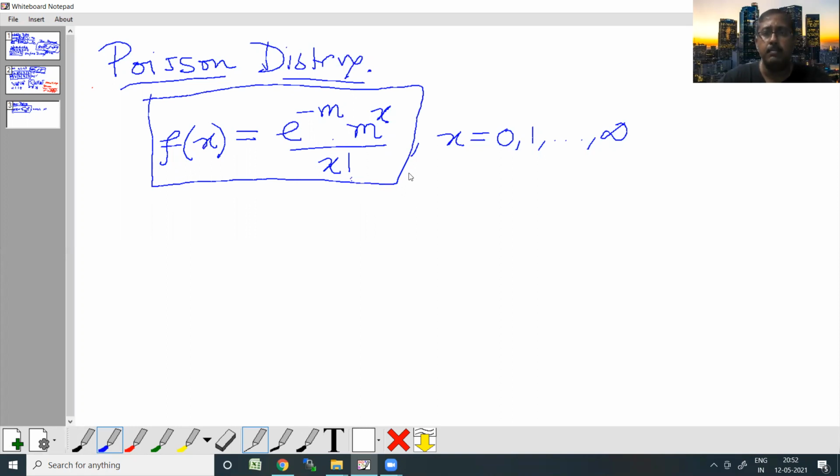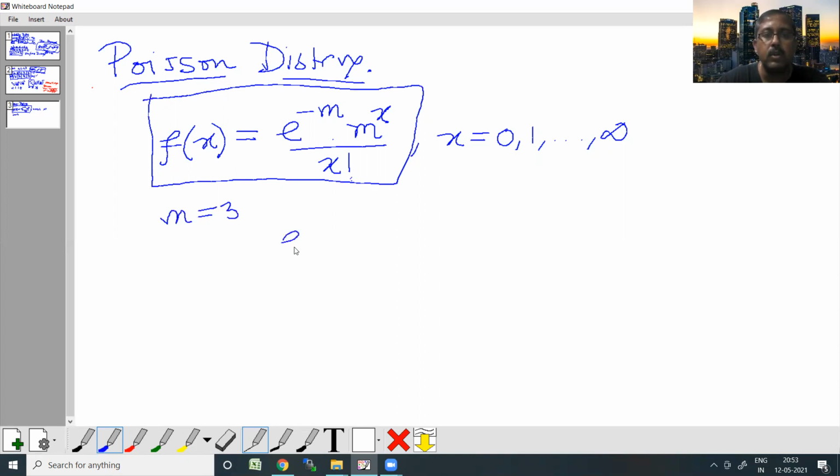If I just go for a very simple, trivial example, say a particular Poisson distribution has a value of m equal to 3. If I want to find out the probability when the random variable has a value x equal to 1, what's going to be the value then?